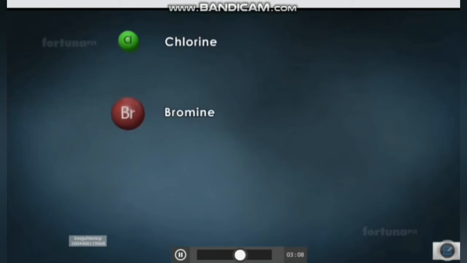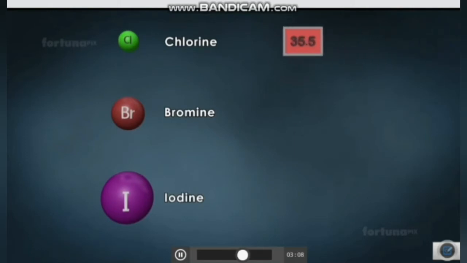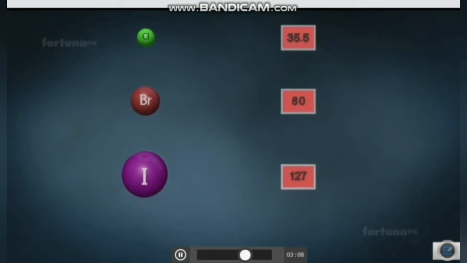Now let us consider one more example with chlorine, bromine and iodine. With this example, if the atomic masses are calculated, for chlorine it is 35.5, for bromine it is 80, and for iodine it is 127.